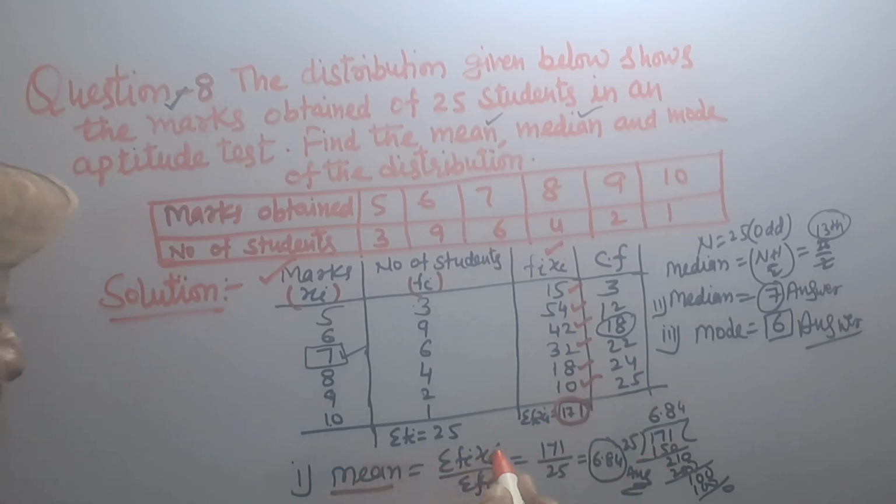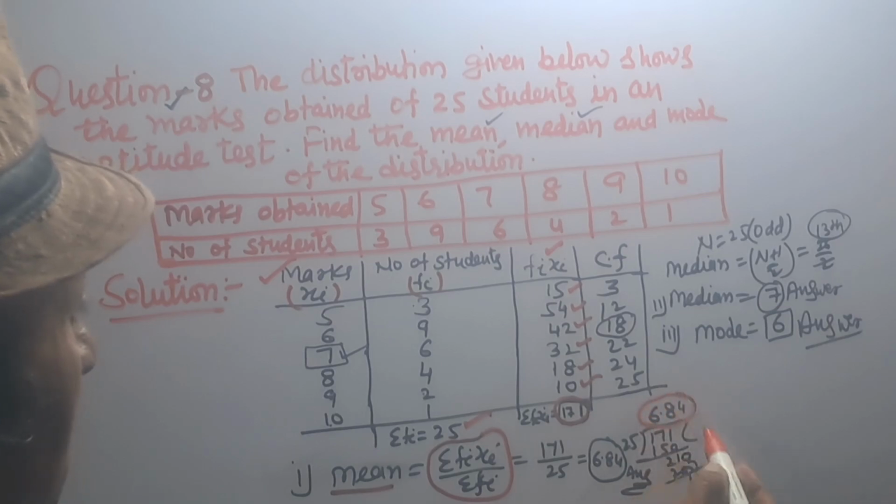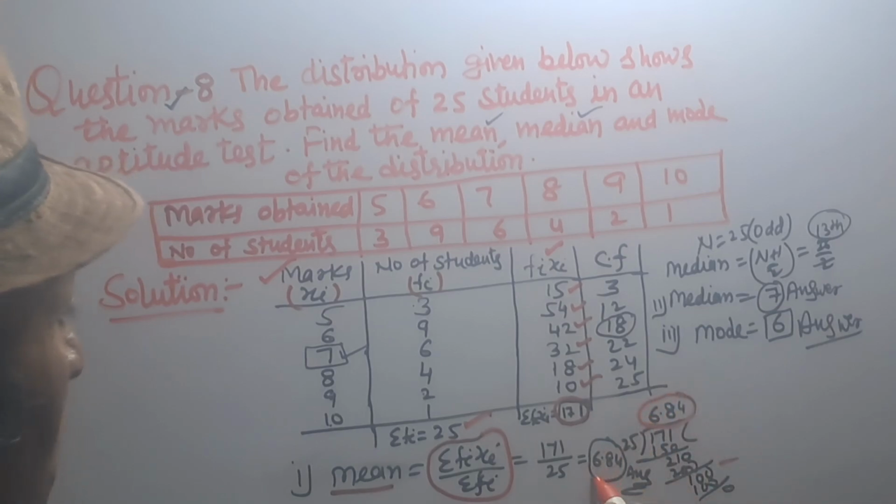So mean equal to summation fi xi upon summation fi, sum of frequencies equal to 25. So 171 divided by 25, we get 6.84. So mean equal to 6.84.